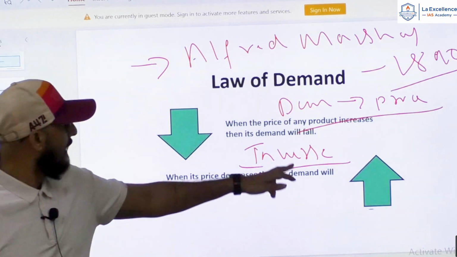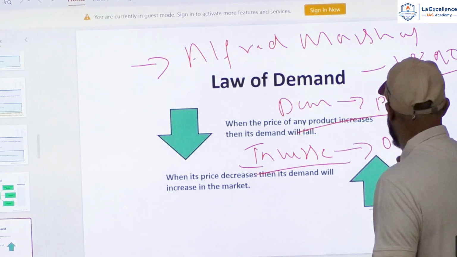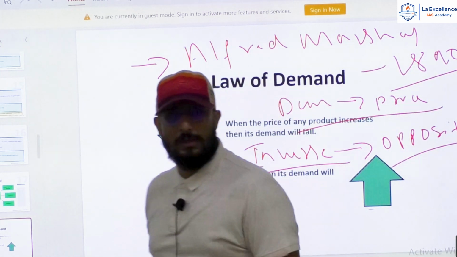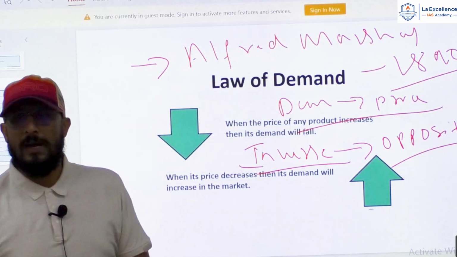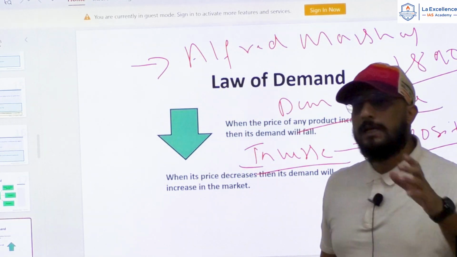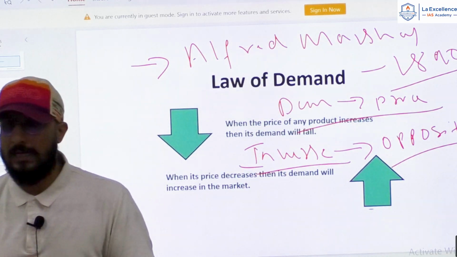Okay? Yes. Inverse relationship means what? Inverse means opposite or ulta. Can I say ulta? So, law of demand says every other factor remaining unchanged, the demand of a product and the price of a product has inverse relationship.